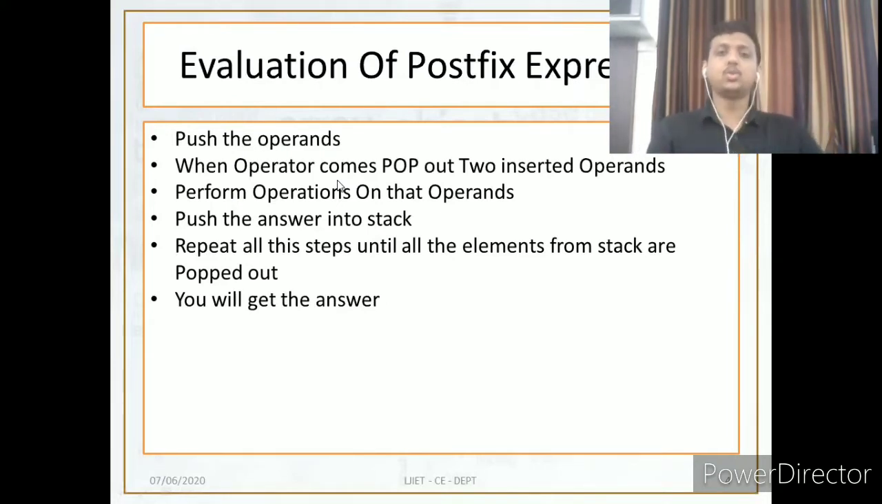So what you need to do? First, push the operands like 2, 3, A, B, C, D. Then, when you find any operator in the string, pop those two operands. Number 3 is to perform the operation on the operands. Number 4, get the answer and push the answer inside the stack. Number 5, repeat all these steps until you get the last answer or the stack becomes empty. And number 6 is the final answer we will get. So let's see an example and understand it in a better way.